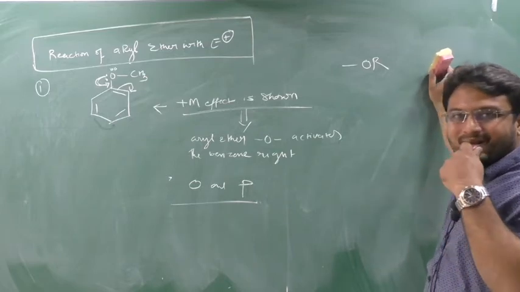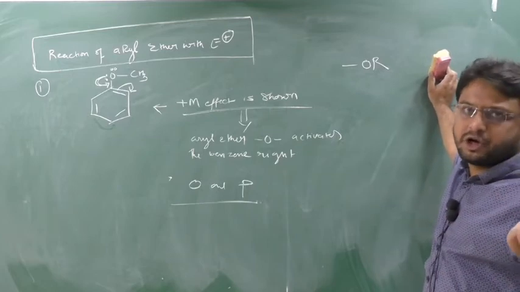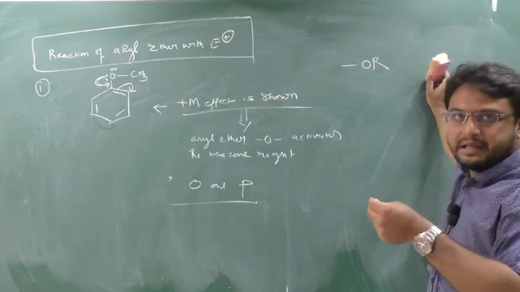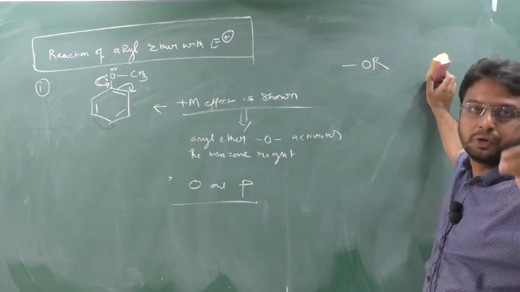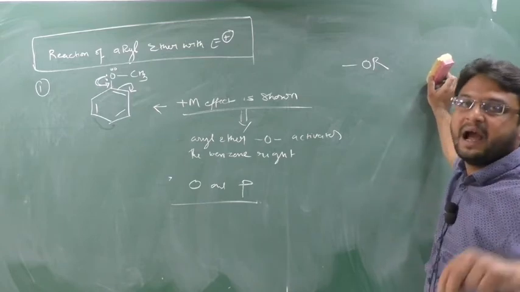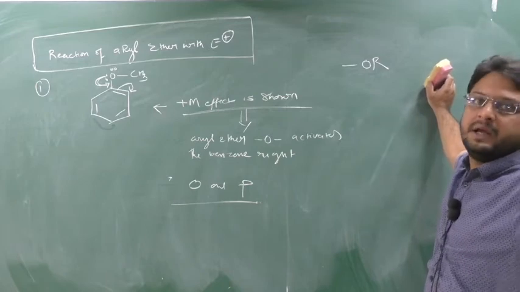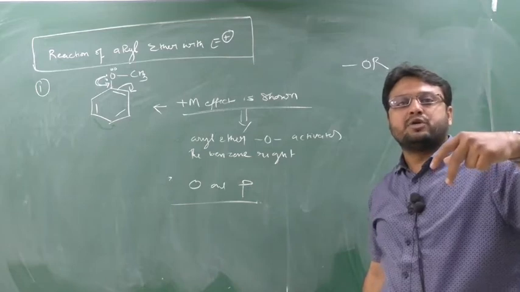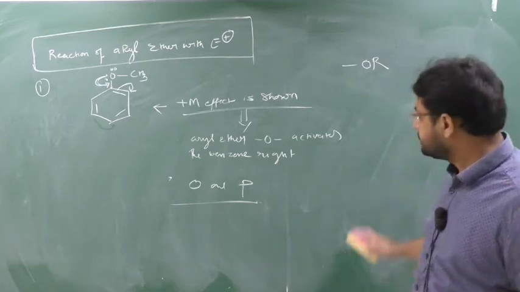Clear? So stop writing now. In short, whenever you do the reaction of aryl ether with an electrophile, the electrophile will come up on two positions, ortho and para. We will see that, and we have to find the major and minor compound also. If there is a possibility of hydrogen bonding, the major will be that. If hydrogen bonding is not possible, you have to see the repulsion. Yes or no?